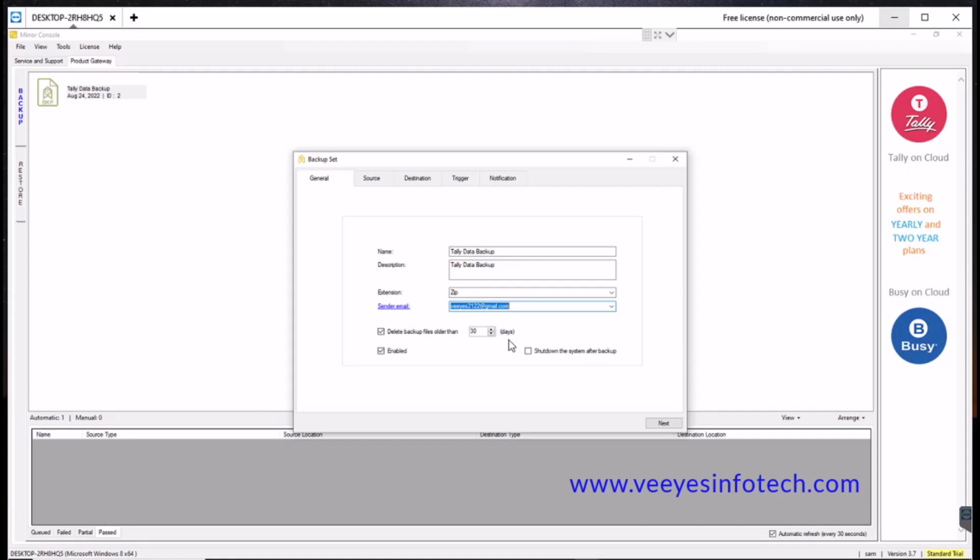If yesterday or tomorrow you take the backup, it is not only tomorrow's date; in Tally data, every time the entire data is taken. Okay, so just listen to it.